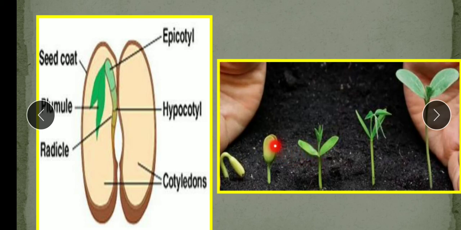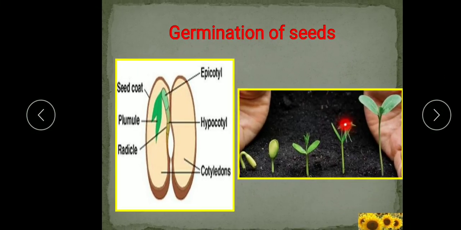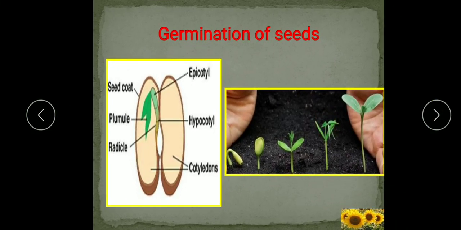You can see the embryo plant which is present in the cotyledons comes out, and a tiny plant comes out, and further it develops into a bigger one. So the process by which a sleeping or dormant embryo becomes active and grows into a new plant is known as germination. Understood children, the process of germination? What is required for germination? Water, a suitable temperature, and oxygen are all required for germination.